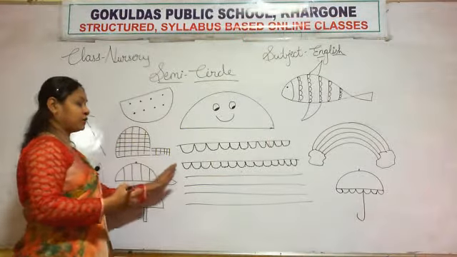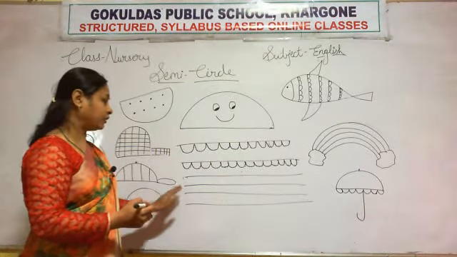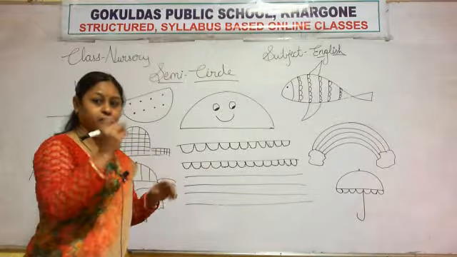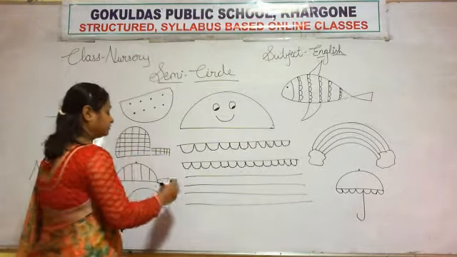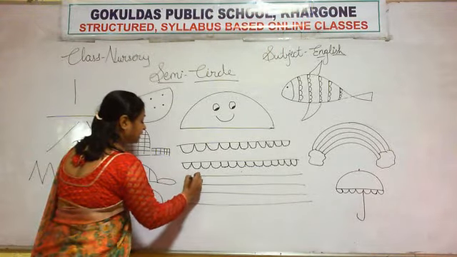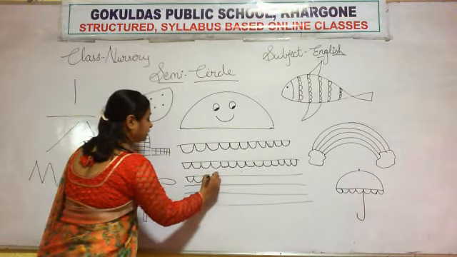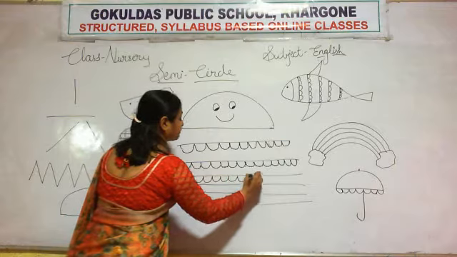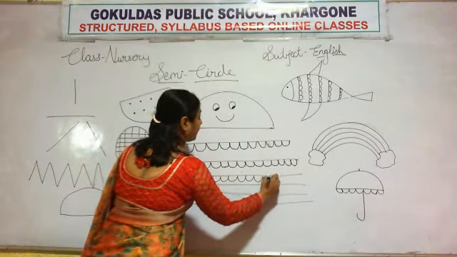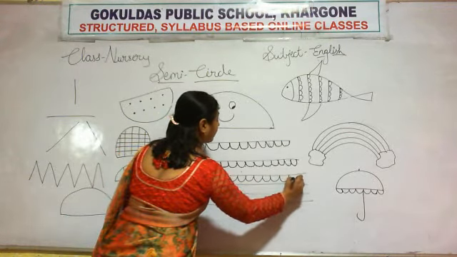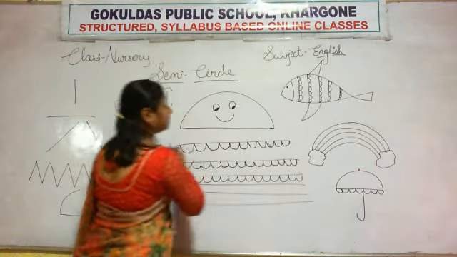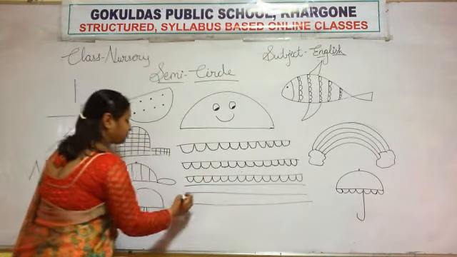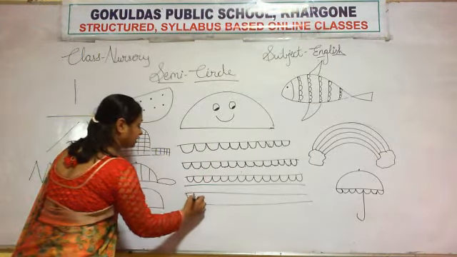Now, first you have to trace and after that you have to draw the curve and make a semicircle like this. Yes, like this. Very good. Yes, down, round and up. In the next line also, neatly with crayons.